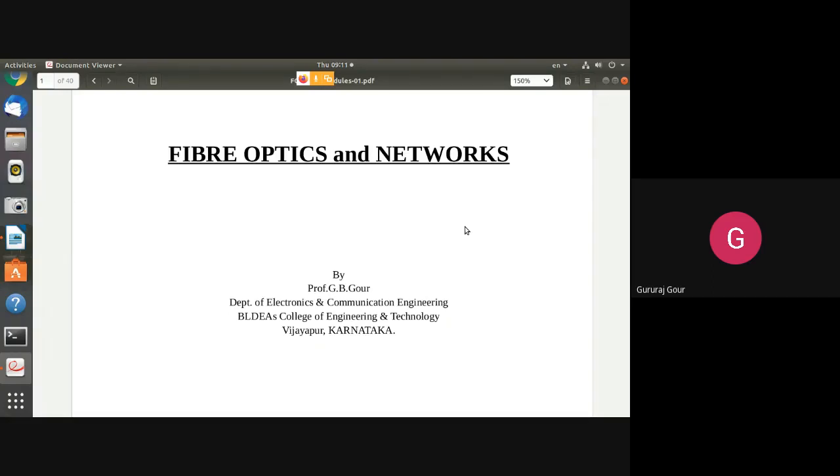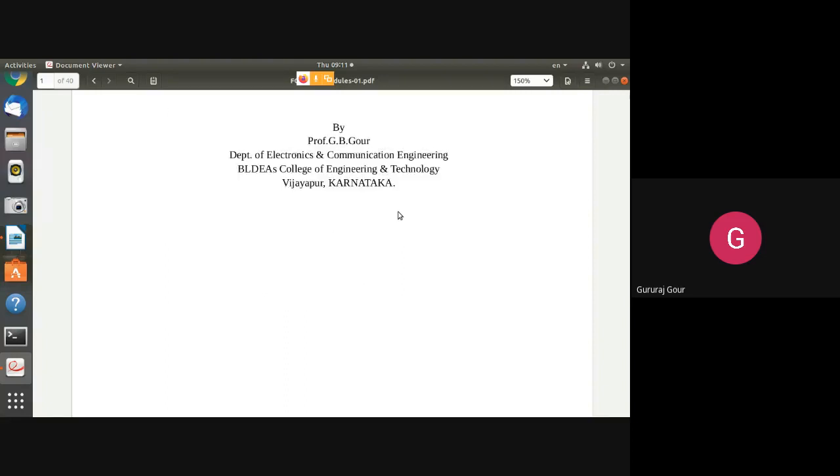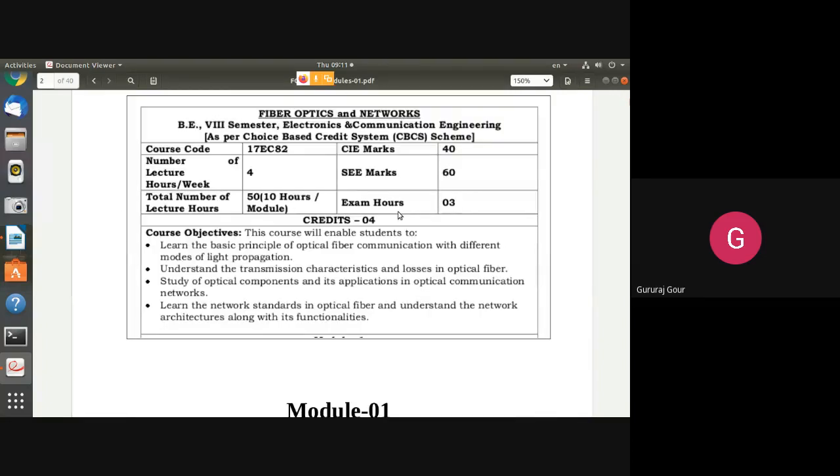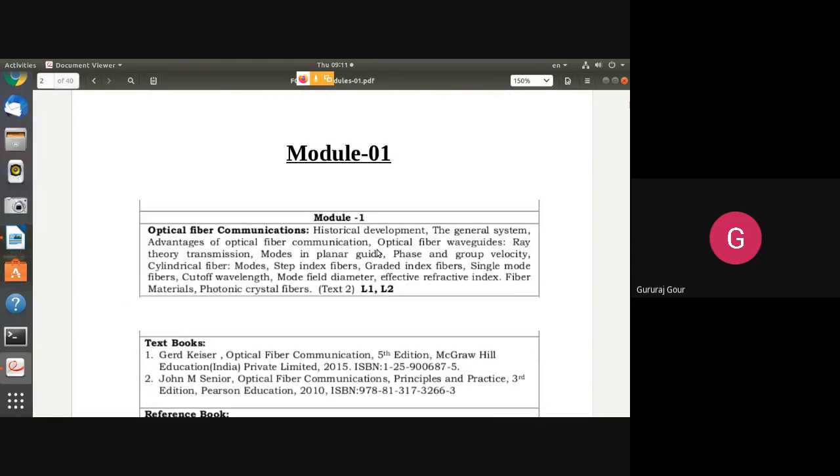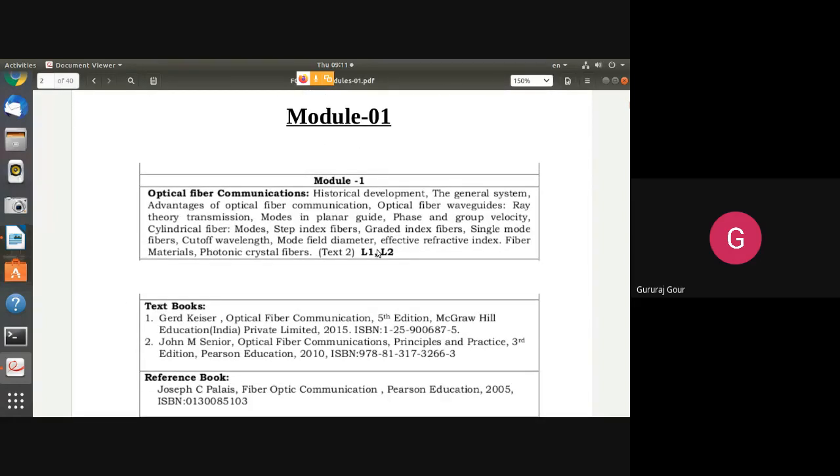Today we are going to begin the first session on fiber optics and networks. The subject code is 17EC82. Okay, so it is visible here. The subject code is 17EC82.